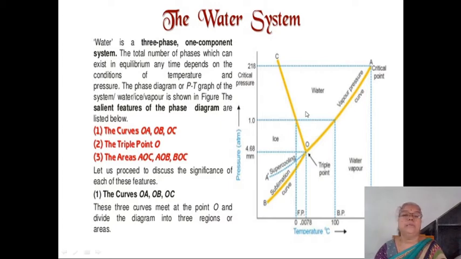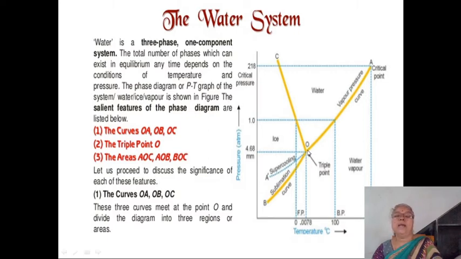And the last curve here is the OC curve, and this OC curve is called the freezing point curve of water or the melting point curve of ice. Along this curve two phases are in equilibrium. Ice is in equilibrium with liquid water, and again this curve is univariant. That means if we fix either pressure or temperature, the other will get automatically fixed. So curves are univariant. And see this dotted curve, it is the metastable sublimation curve.